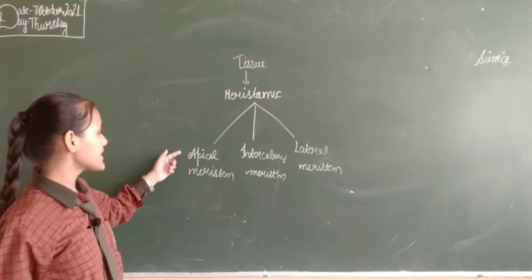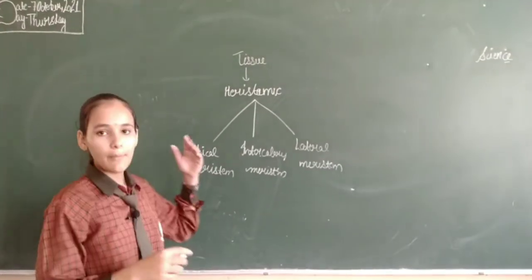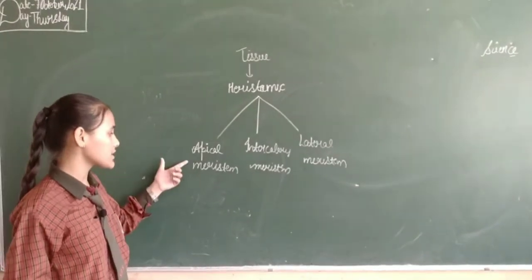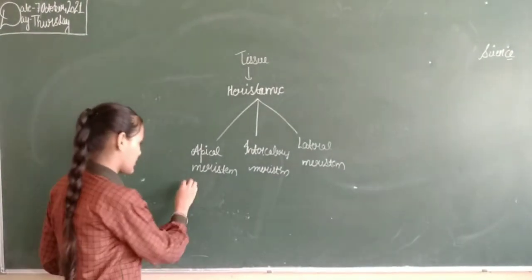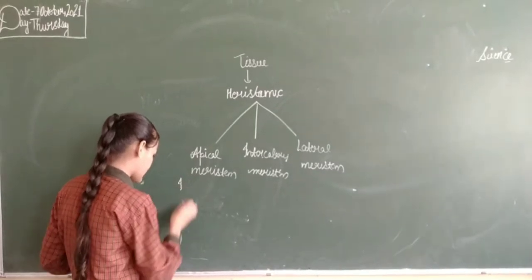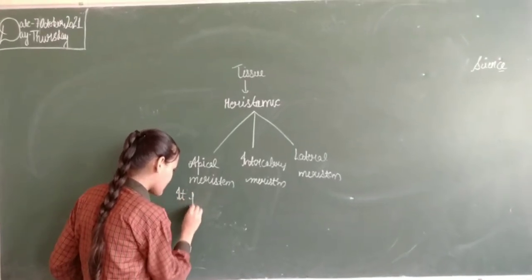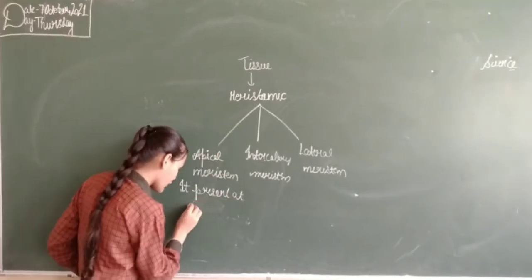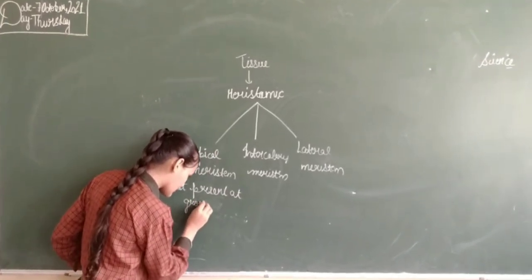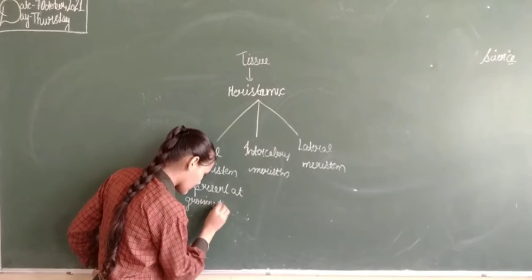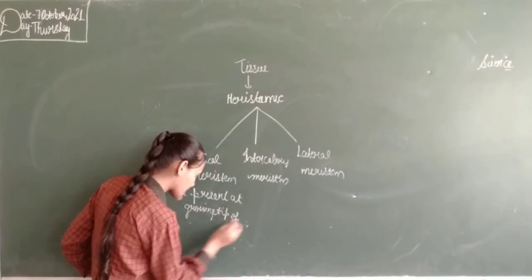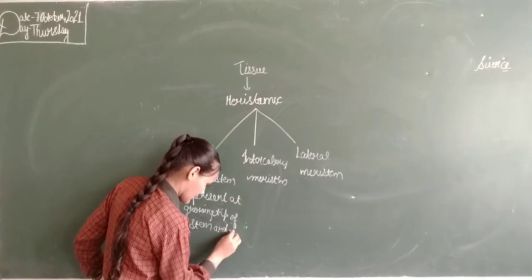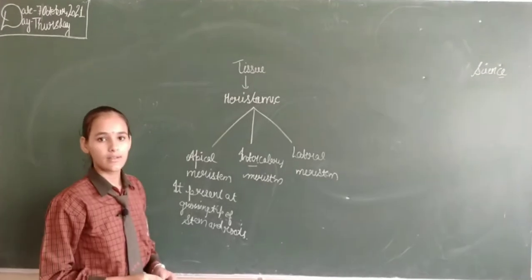Apical meristem is present at the growing tip of the plant, in roots and stem, and it is responsible for the growth in length.